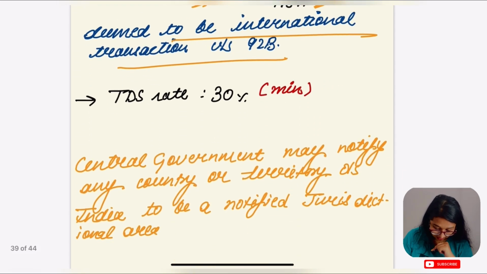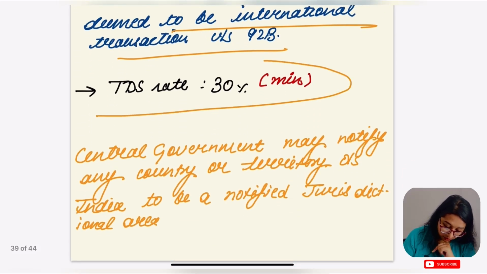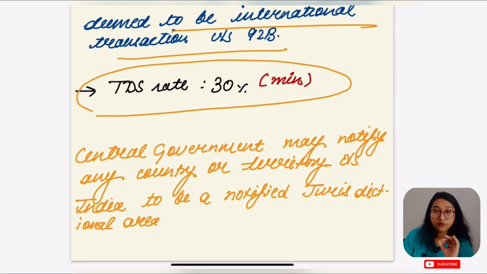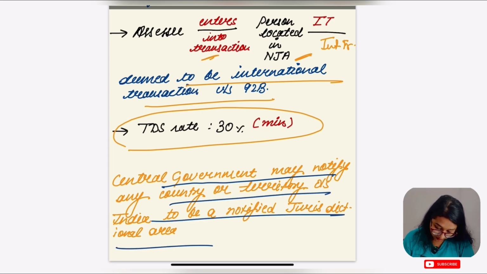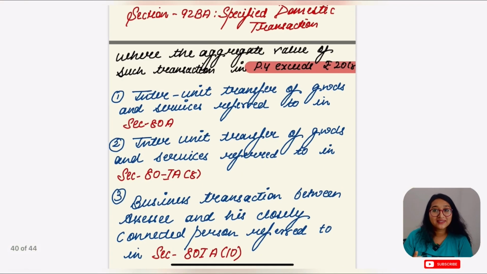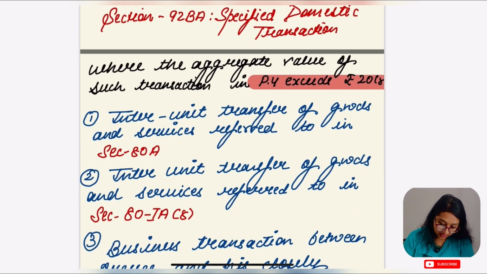Is it clear? Yes. So there is one more thing: the TDS rate would be applicable at least at 30%. This is the minimum TDS rate applicable for an NJA, right? And this is saying that the central government may notify any country or territory outside India to be a notified jurisdictional area. Is this part clear? Okay. And each and every procedure and method is going to be followed as for an international transaction.